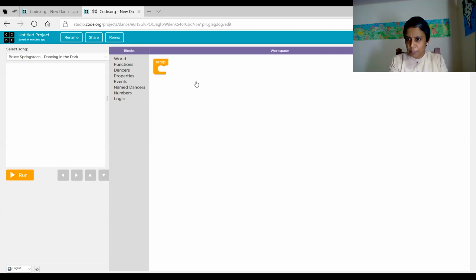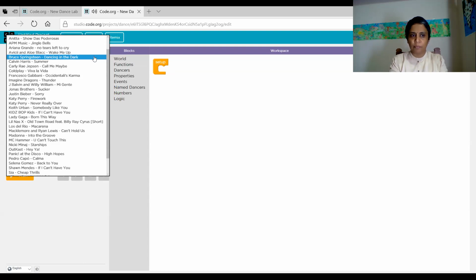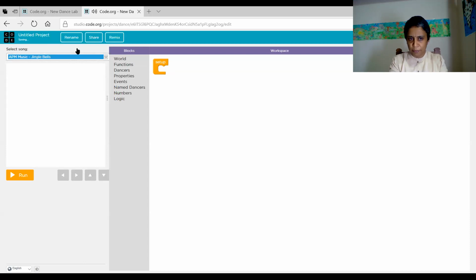So what do we need for a dance party? Music. On the left side, you can select the music. Quickly select any music. I have selected one music. Any music you can select, your favorite.